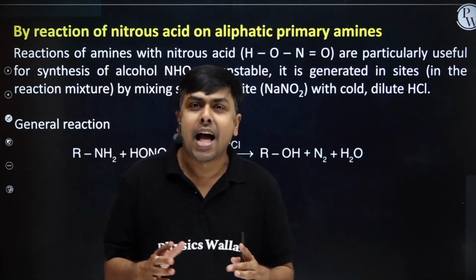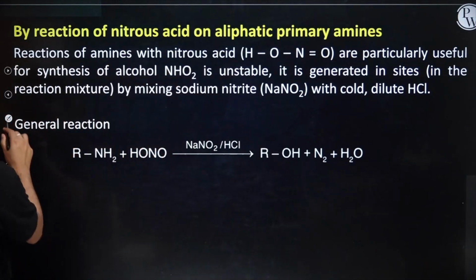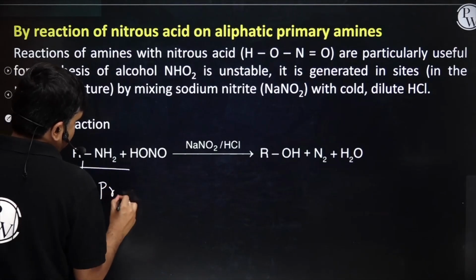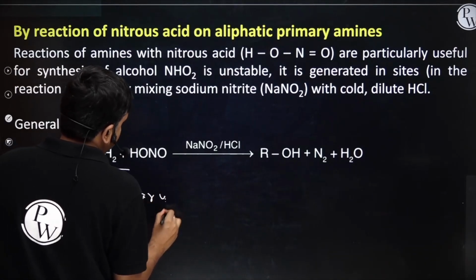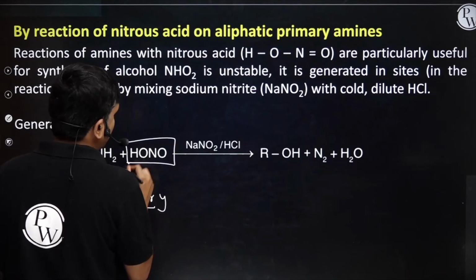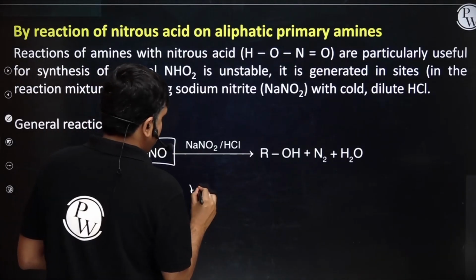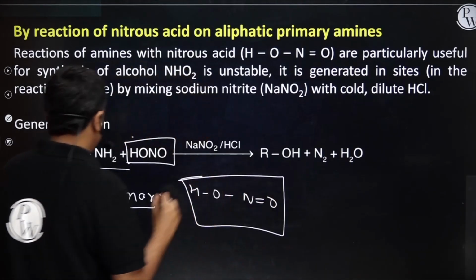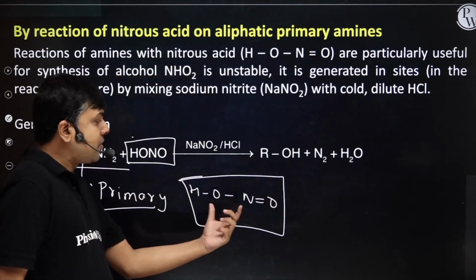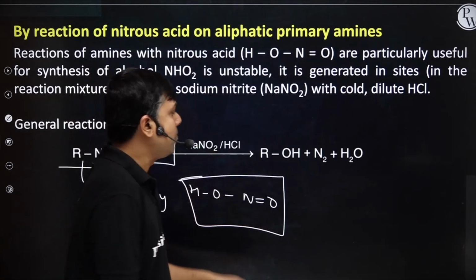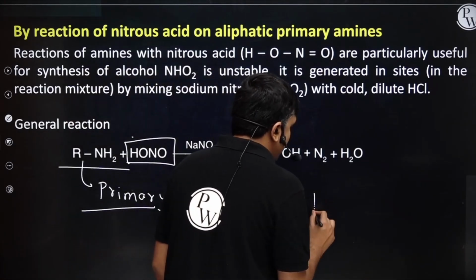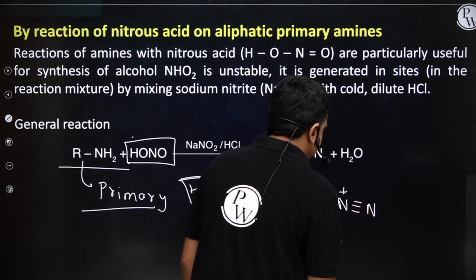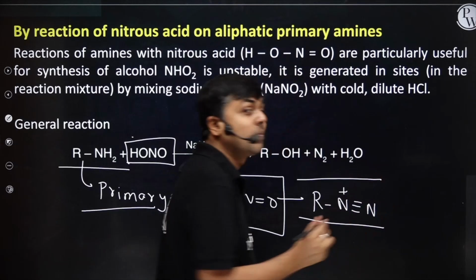formation of alcohol. So students, I'm having a primary amine. This primary amine, whenever treated with HNO2, that is HO-N double bond O, first of all forms RN triple bond N positive, diazonium.